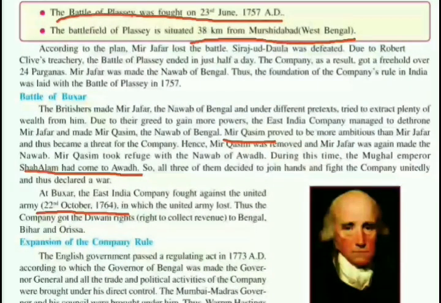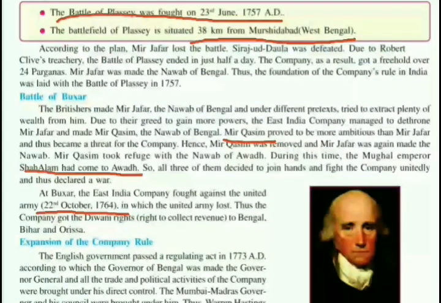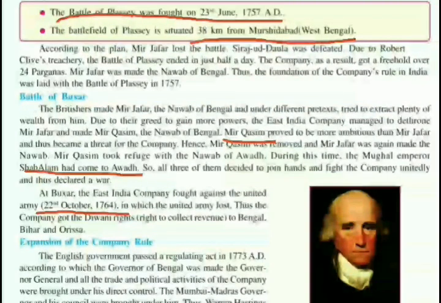So moving towards the next paragraph. At Buxar, the East India Company fought against the United Army, underline 22nd October 1764. So what happened at Buxar? The East India Company fought against the United Army on 22nd October 1764, in which the United Army lost the battle. Thus the company got the diwani rights to Bengal, Bihar and Orissa.